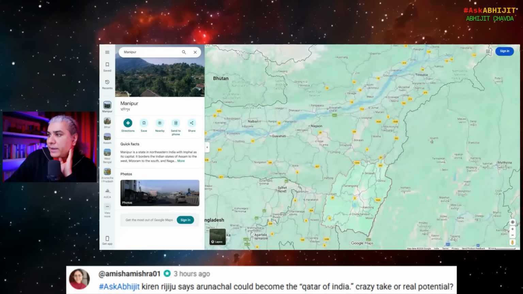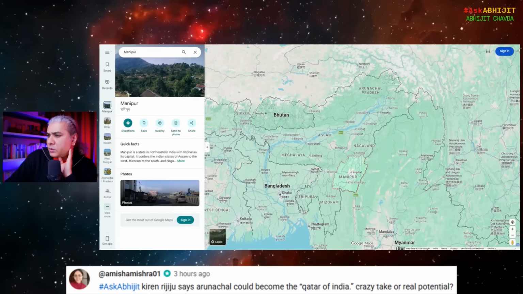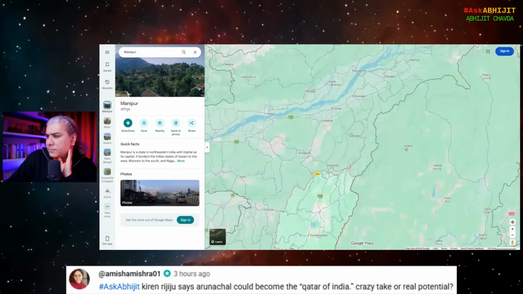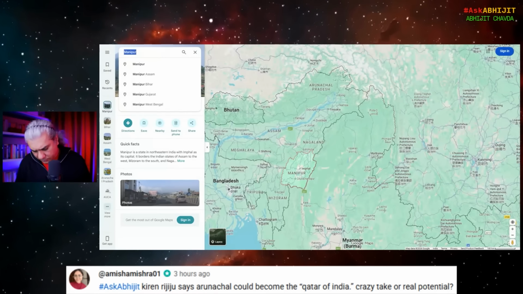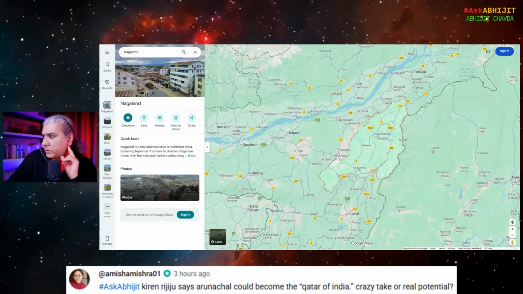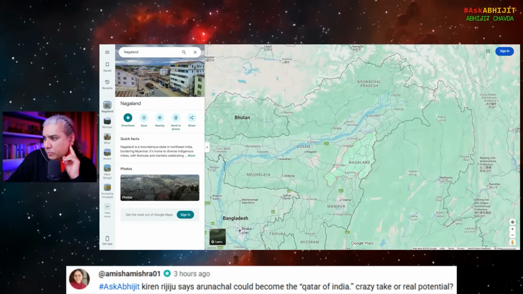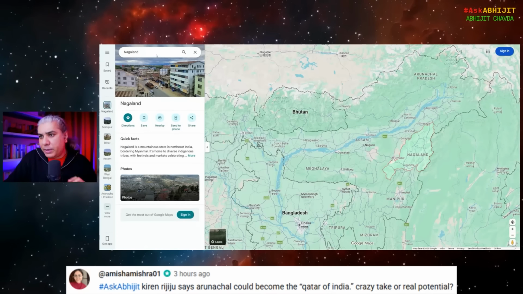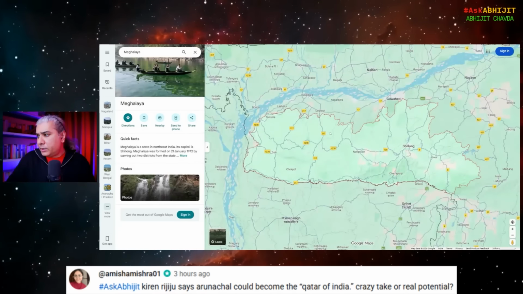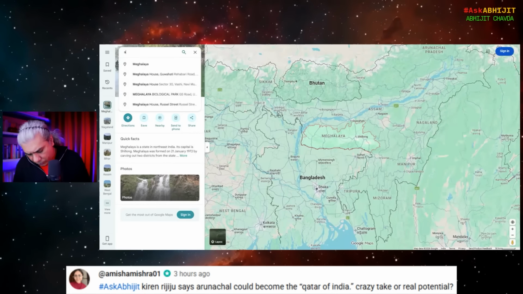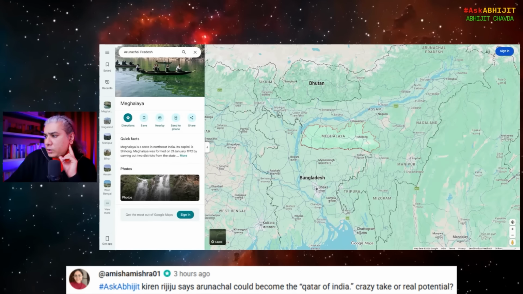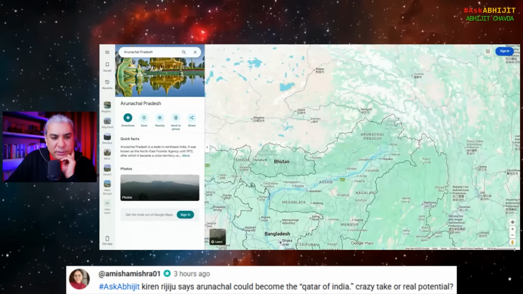So when you have a state that has a border with Chinese occupied territory, does Assam have that? I'm not sure. What about Nagaland? It shows the borders of Nagaland because there is no common boundary with Chinese occupied territory. Meghalaya, it does show this. Now, what about Arunachal Pradesh? It won't show me the boundaries. So Google is taking China's side in this matter.